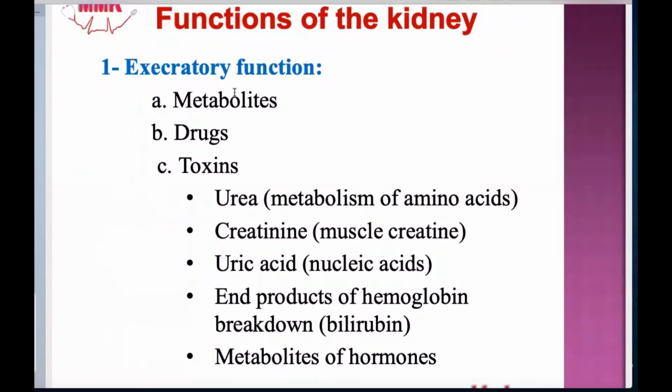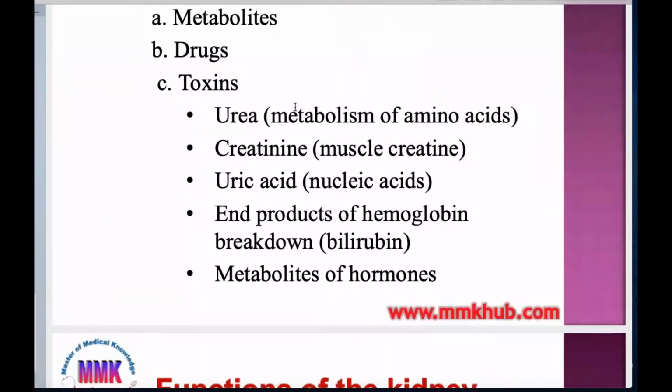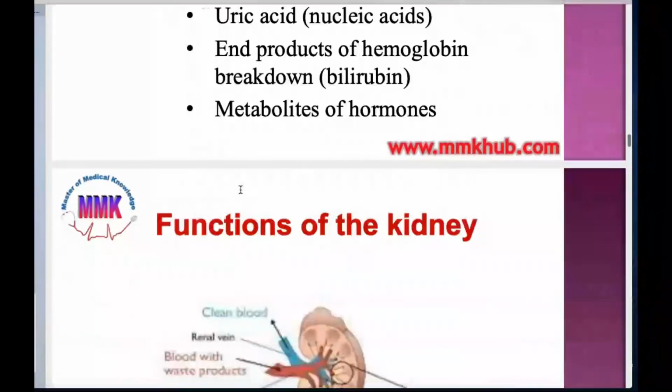They may be metabolites, drugs, and toxins. The toxins may be urea, formed from the metabolism of amino acids; creatinine, formed from muscle creatine; uric acid, from nucleic acids; bilirubin, the end product of hemoglobin breakdown; and the metabolites of hormones. This is the excretory function of the kidney.